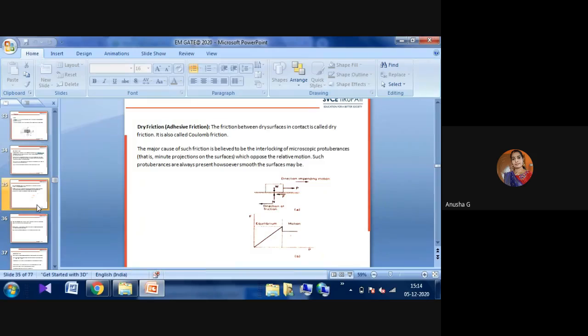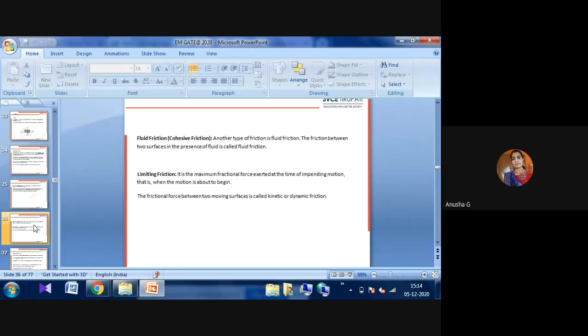In that case, we can observe this type of dry friction condition. This is one of the methods we have to observe here. Another one is fluid friction. Fluid friction will be observed in cohesive conditions. Cohesive friction. There is another type of friction, that is fluid friction.